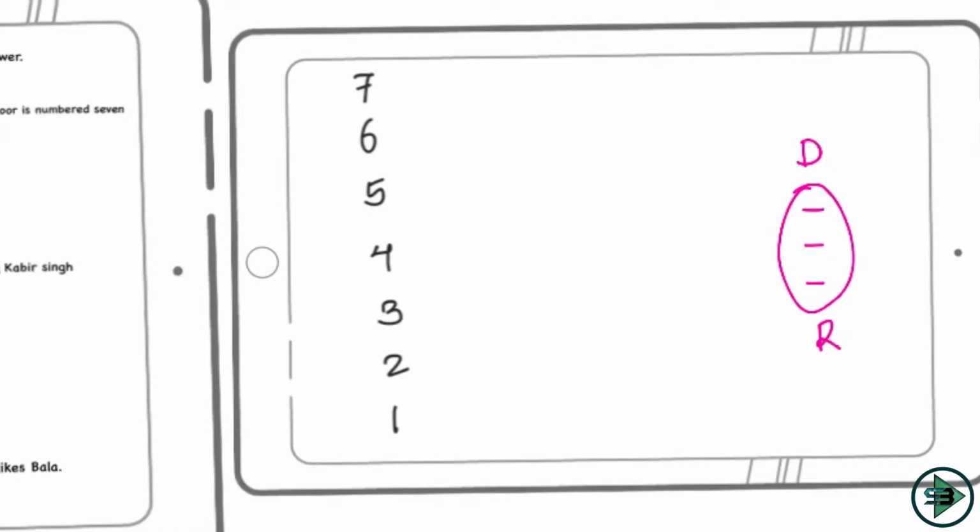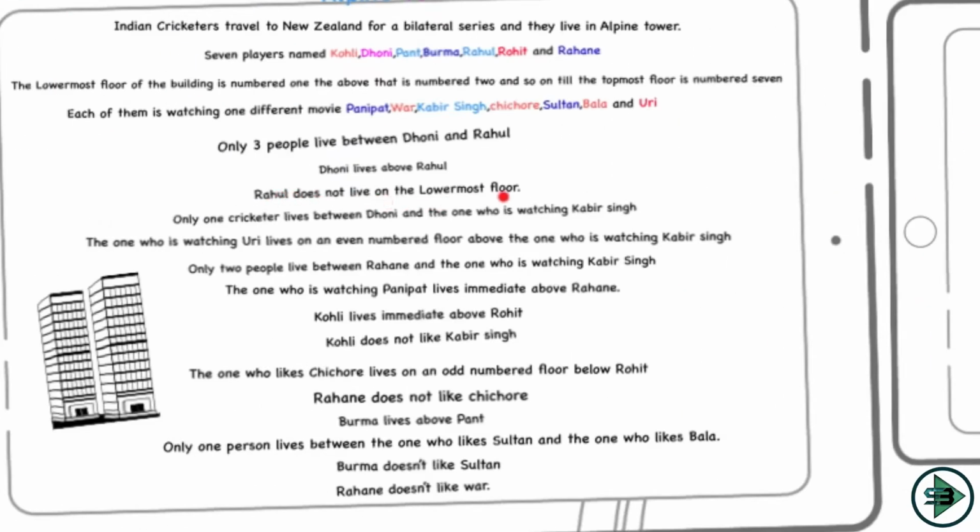So this is the hint with sequencing. Always start with a different kind of setup. My setup was actually the LHS, but I'm starting with the RHS. Now I'll try and fit the RHS into the LHS. So what did I start with? Dhoni lives above Rahul, and there are 3 people living between Dhoni and Rahul. So I'm starting with a setup on the RHS. I'll try and fit this setup to the LHS to see where I can get this to fit. So let's see the next sentence now. Rahul does not live on the lowermost floor.